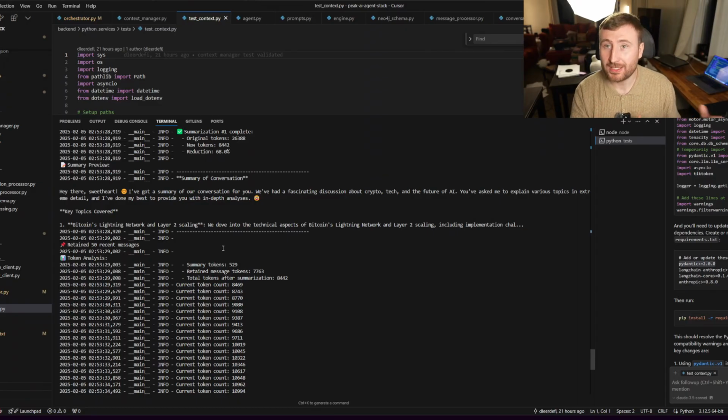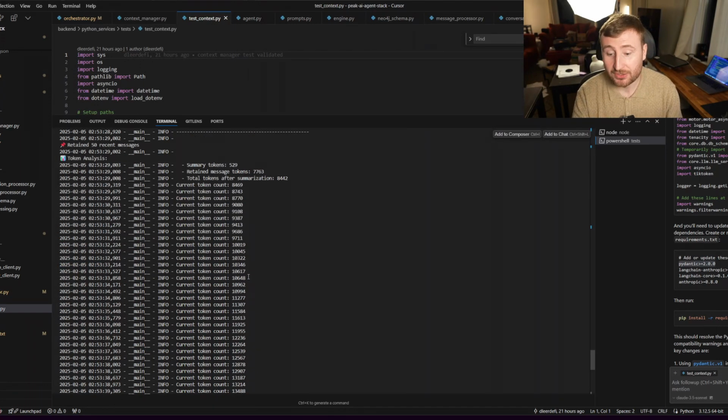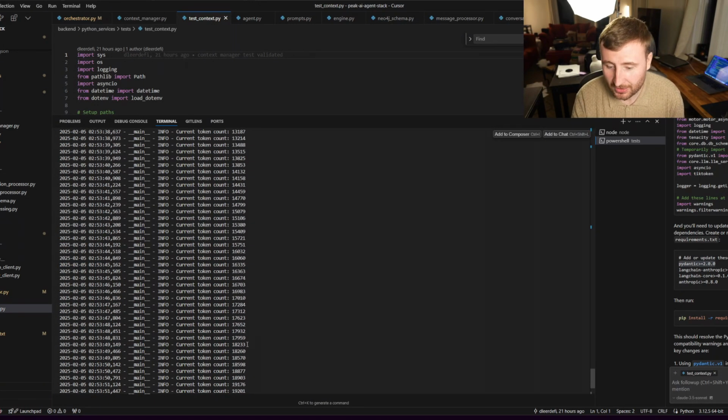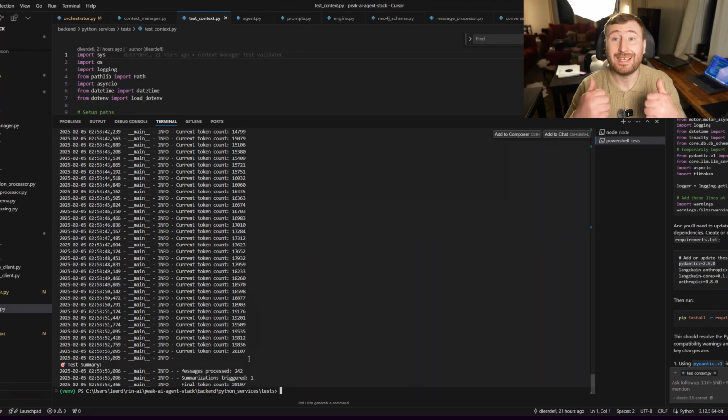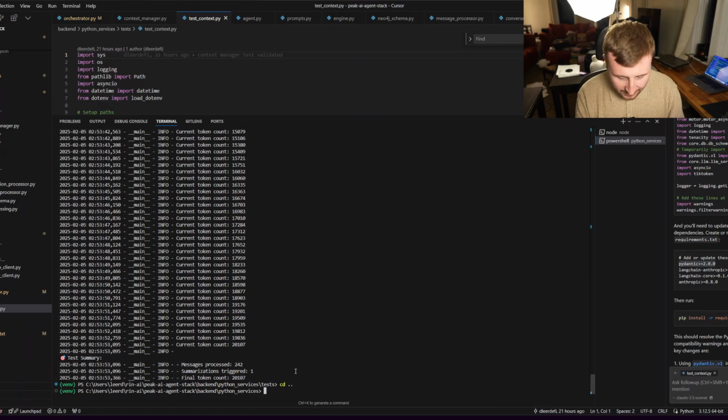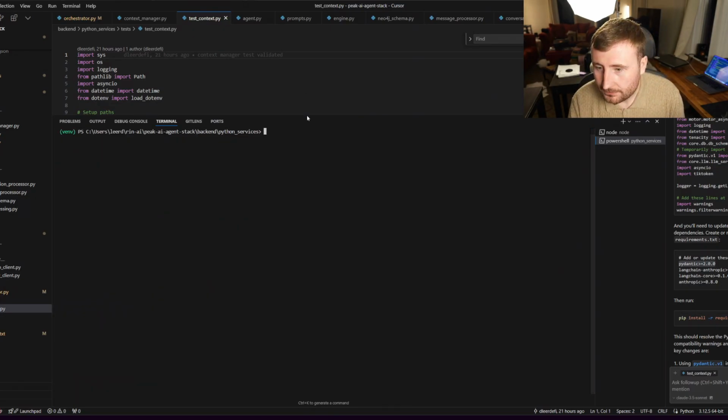So it took 26,000 tokens and brought that down to 8,442, including the 25% of messages that we left untouched. We really took 75% of that and brought it down to 529 tokens, so you can see how well this summarization works. The script just runs and performs a summarization, and it's good. We're good to go there.